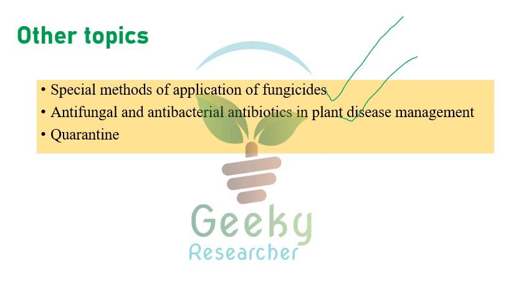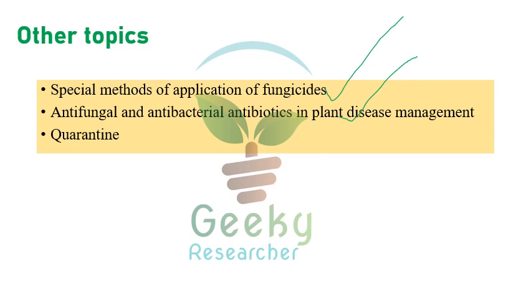The best example of an antifungal antibiotic is Aureofungin. Aureofungin is the best example of an antifungal antibiotic that was first developed by M.J. Thirumalachar. He is also considered the father of antibiotics in India. So the first antifungal antibiotic is Aureofungin, developed by M.J. Thirumalachar.